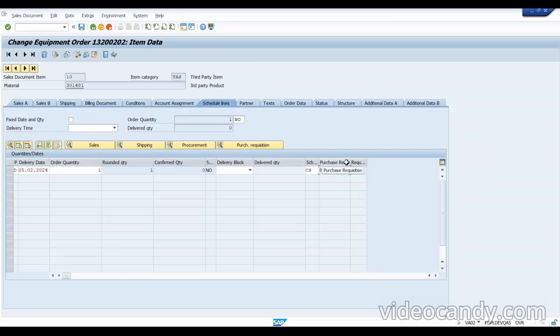This is the configuration here. That item category we just configured, right? That is based on this. You can see you automatically got the purchase request. It means we are not going to deliver to this customer. So this particular request we need to inform to the purchase department. The purchase department will inform the vendor, and the vendor will deliver the product to the customer. The vendor will give the bill to me, so I need to pay the vendor, and the customer will pay me.